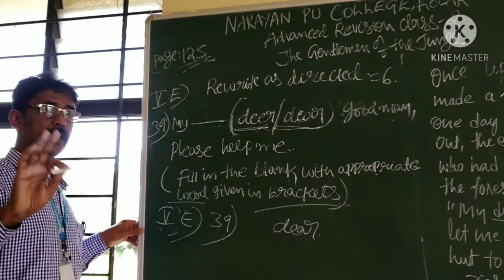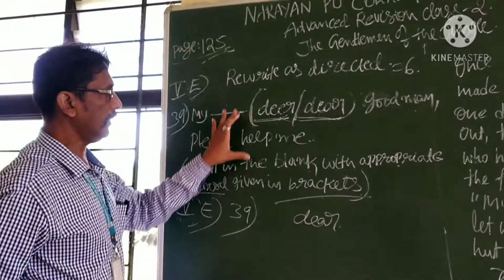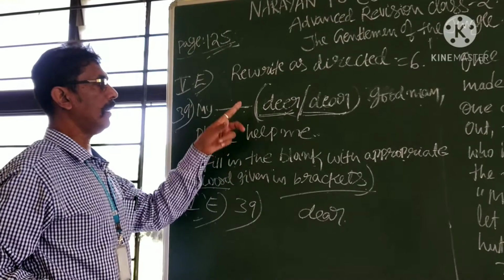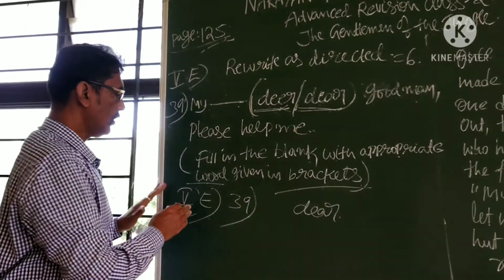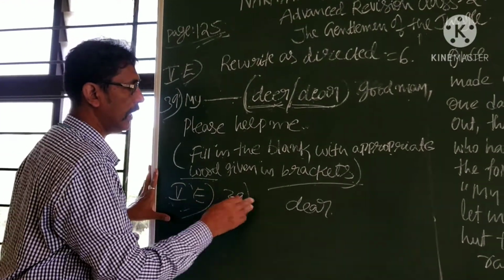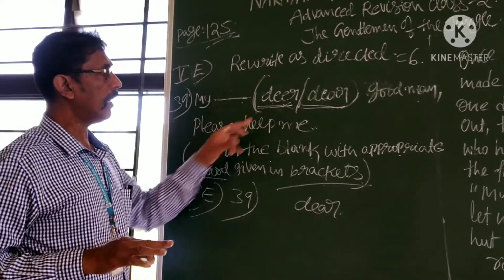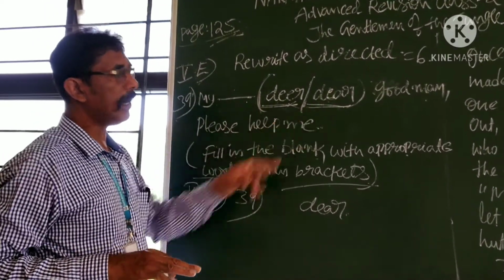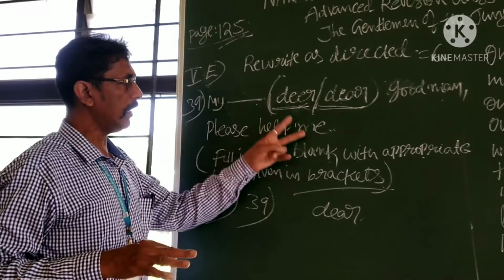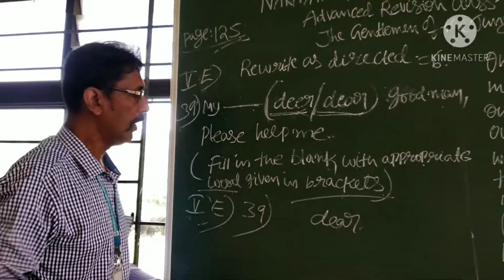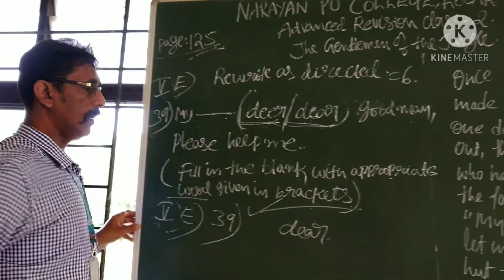D-E-A-R. You are not required to write this sentence in full. Don't write this one. You simply write 39, D-E-A-R, dear. D-E-E-R, dear. D-E-A-R, dear. Both are dear, but the spelling is important. You write, you can score 1 mark easily.